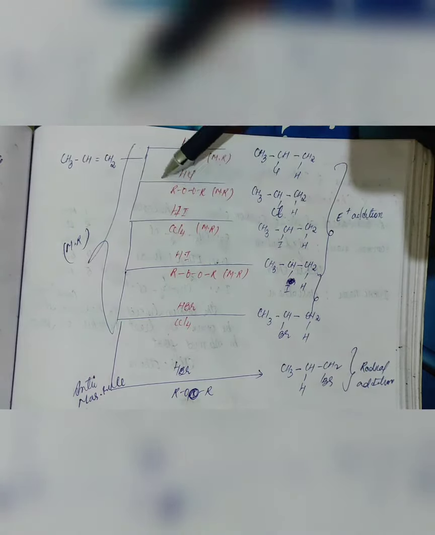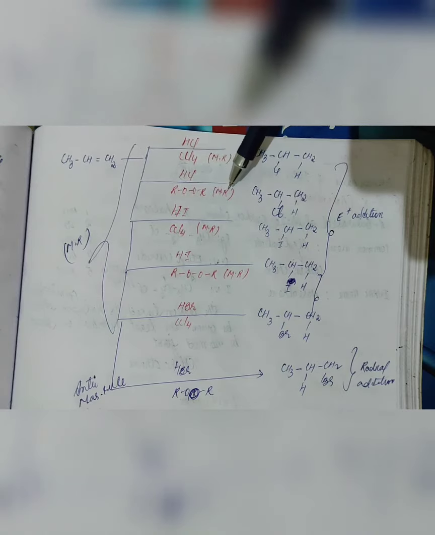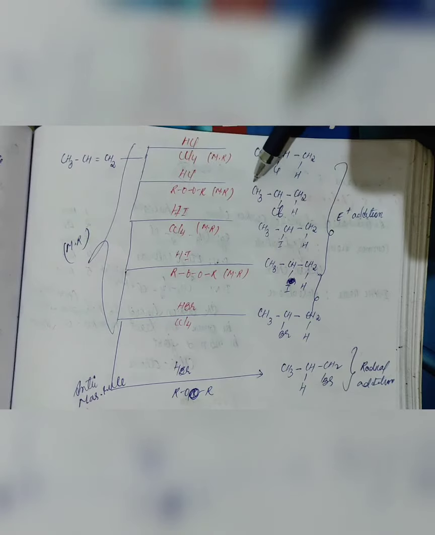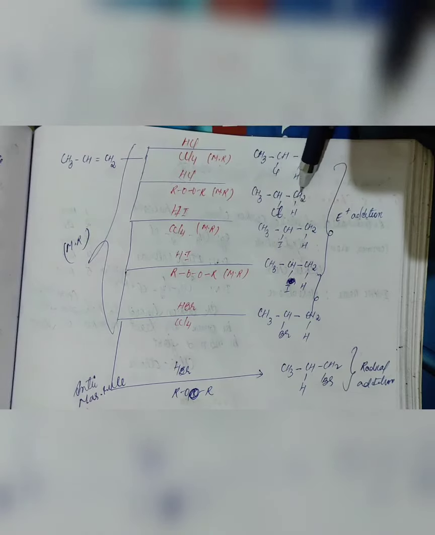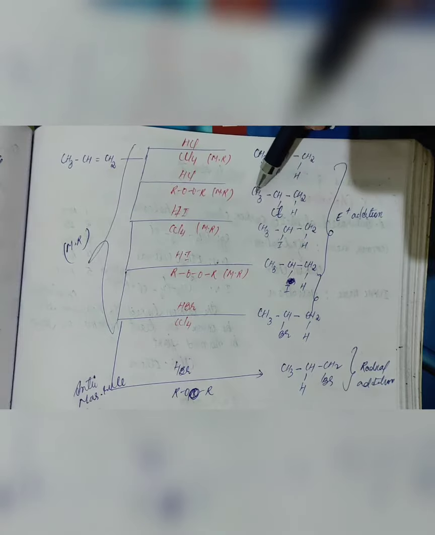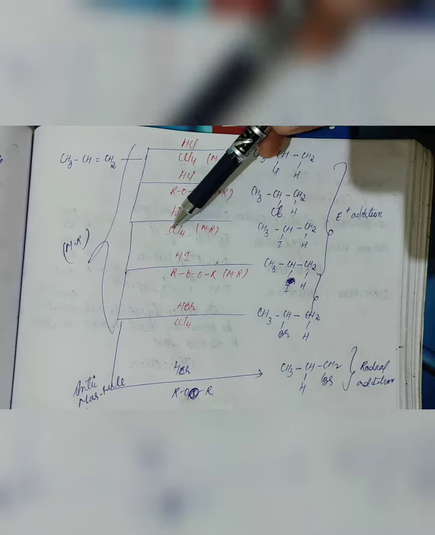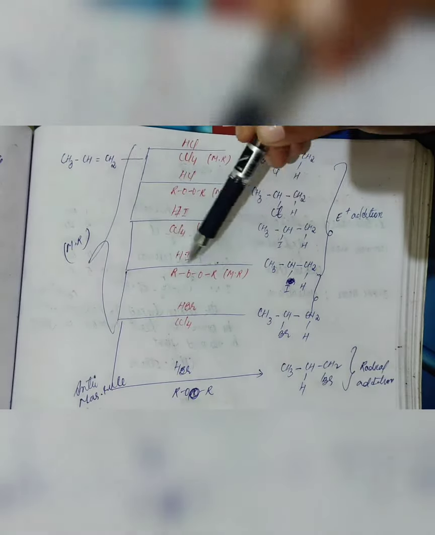If HBr was present with peroxide, it would follow anti-Markovnikov's rule. Since HCl is present, it will still follow Markovnikov's rule. Here it will give you 2 halo product.